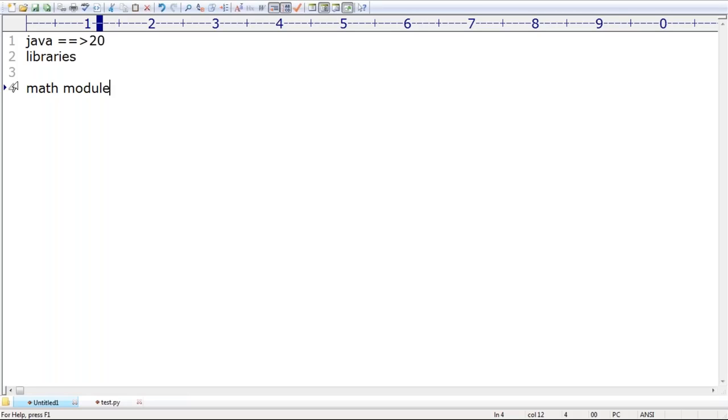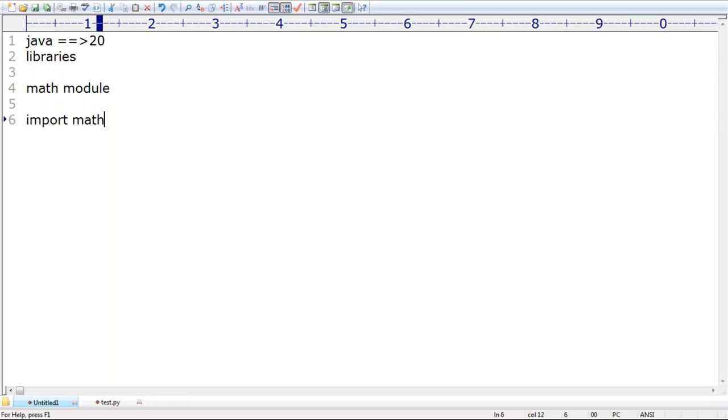By default, a module is not available to our program. We compulsorily require to import that module. How can you import a particular module? I'm going to take care of that part. If you want to use the math module, what do I have to write? import math.